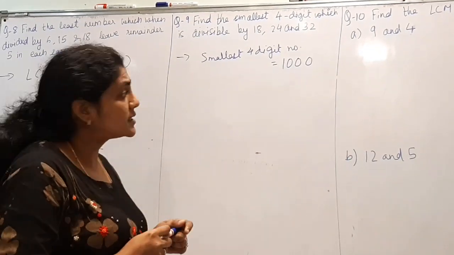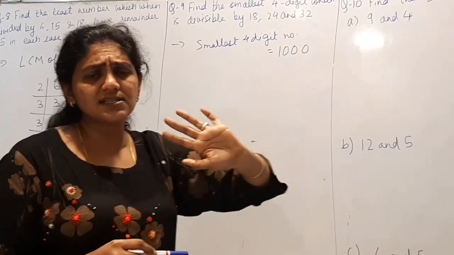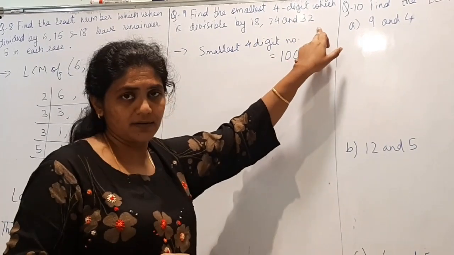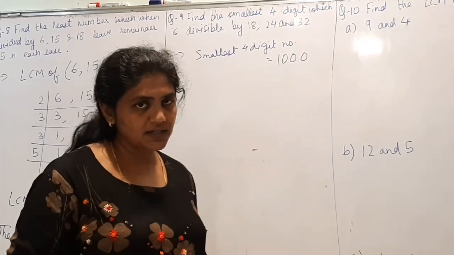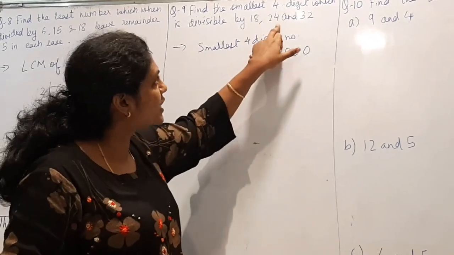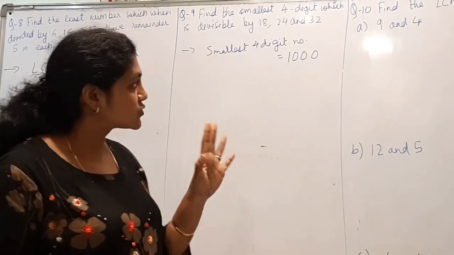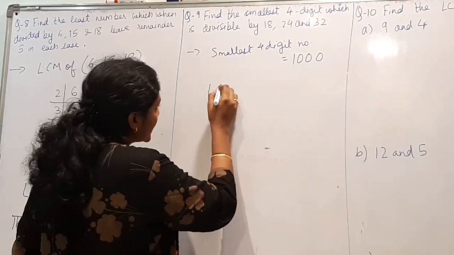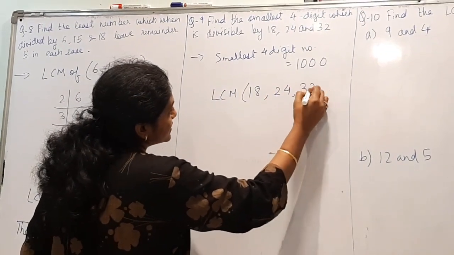So this 1000, if you divide by these, it is not divisible by these three numbers. So you have to find the number nearest to 1000, so that when you divide by 24, 32 and 18, the remainder is 0. So first we will find the LCM of 18, 24 and 32.